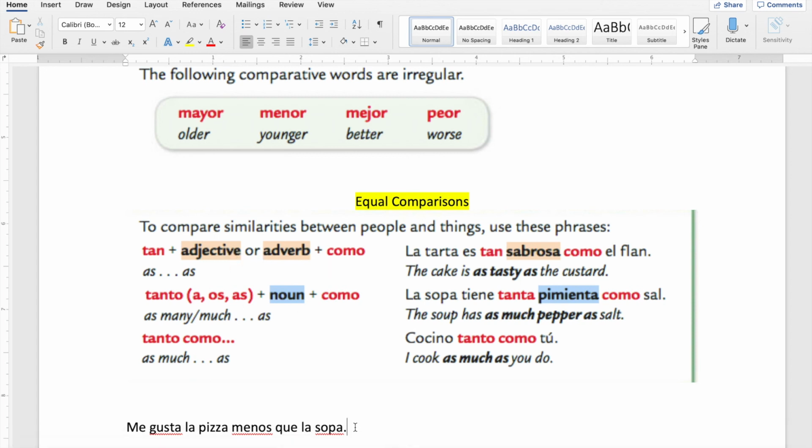So I can say here, tú eres tan inteligente como yo. You are as smart as me, right? So you and I are equal, the same.